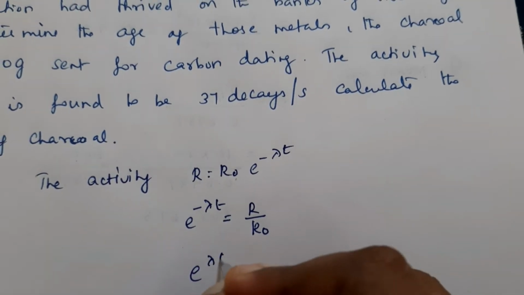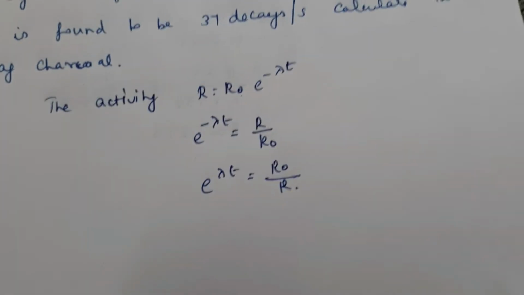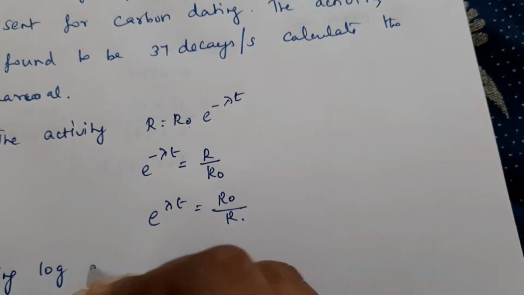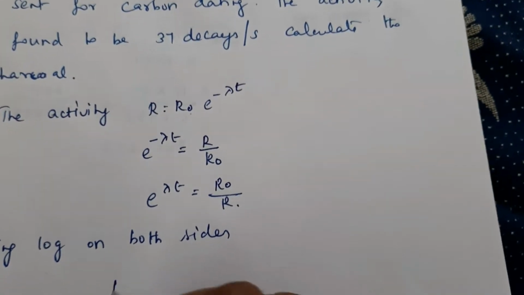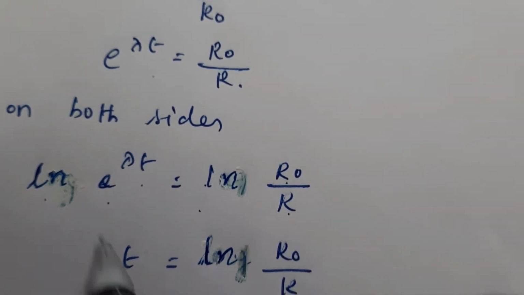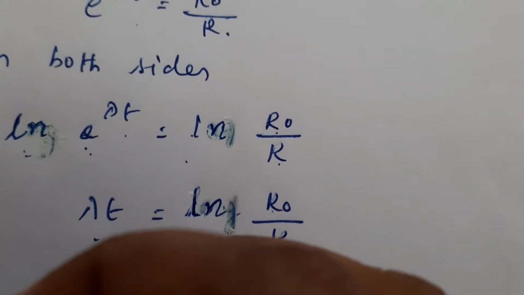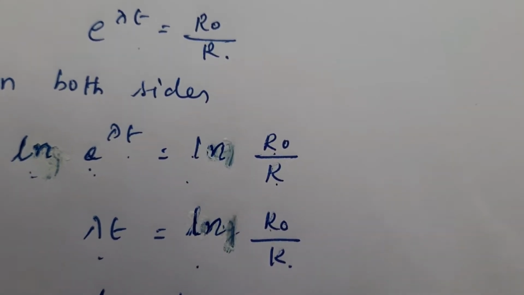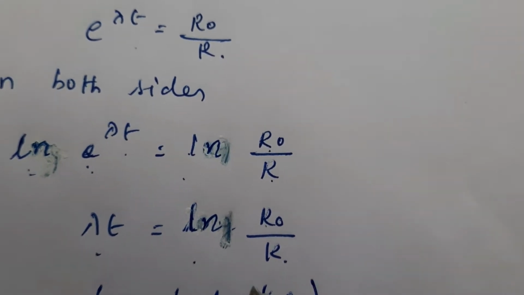So e raised to lambda t is equal to R0 by R. Taking log on both the sides, log e raised to lambda t is equal to log R0 by R. Log and e will get cancelled, so lambda t is equal to log R0 by R. Now we want to find t. So t is equal to 1 by lambda into log R0 by R.